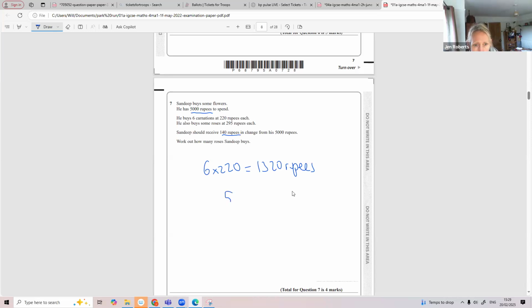How many roses do I need to take off my 140 rupees because that's the change. I'm going to take off my 1,320 because that's how much my carnations cost. Which gives you 3,540 rupees. But I'm going to divide that by 295 rupees. Which gives you 12. So you bought 12 roses.